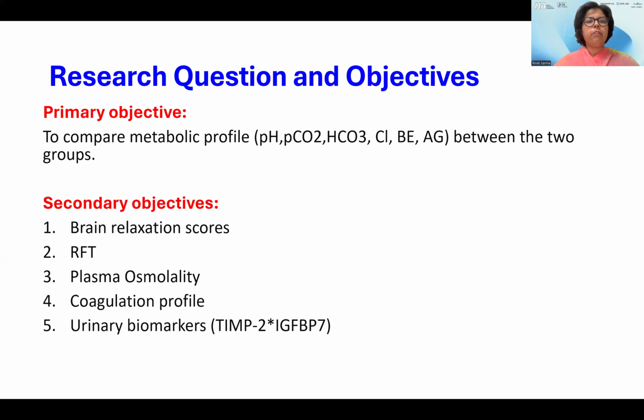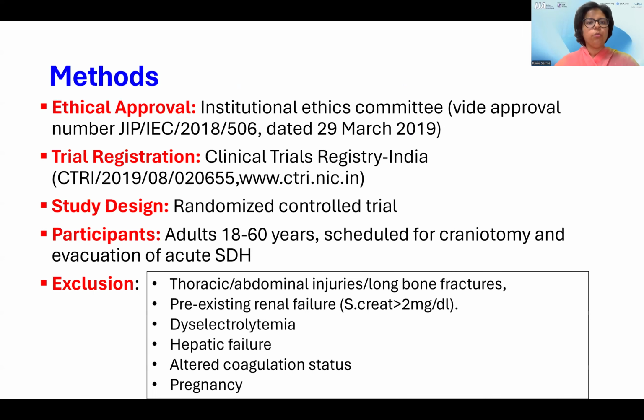So the primary objective of this study was to compare the metabolic profile in terms of pH, PCO2, bicarbonate, chloride, base excess, and anion gap between the two groups. The secondary objectives were brain relaxation scores, renal function test, plasma osmolality, coagulation profile, and urinary biomarkers, that is tissue inhibitor of metalloproteinases 2 and insulin-like growth factor binding protein 7 in between these two groups.